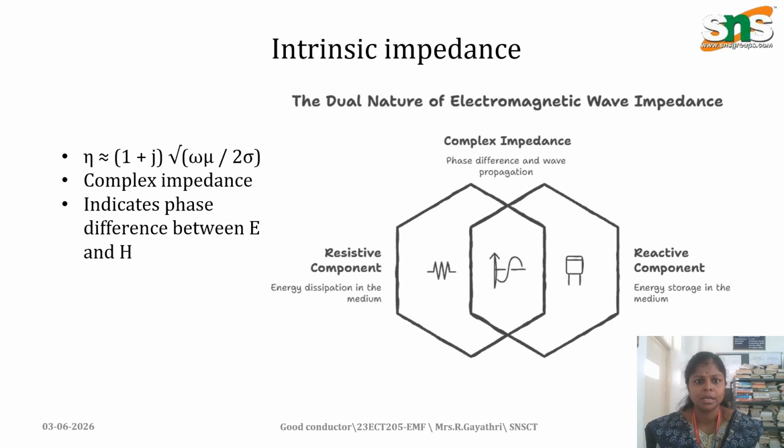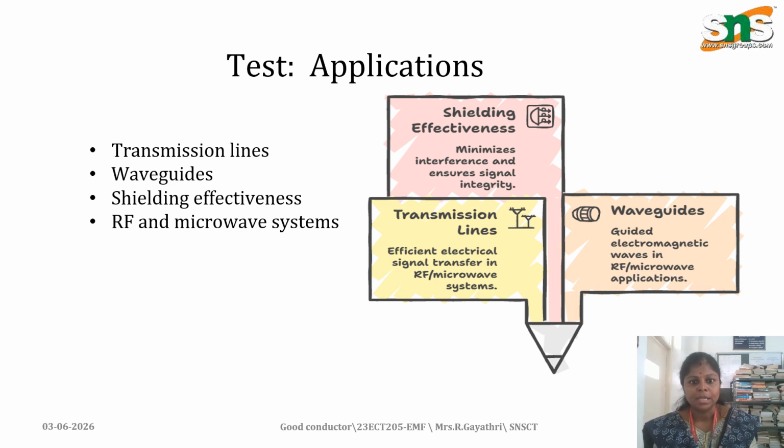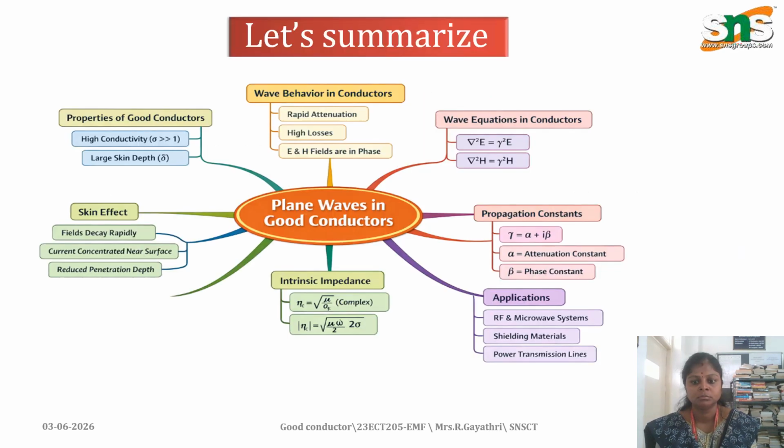Next is the intrinsic impedance, eta, which is the ratio of the electric field to the magnetic field. Coming to the applications, plane waves in good conductors are used in transmission lines, waveguides, shielding effect, and RF and microwave systems.